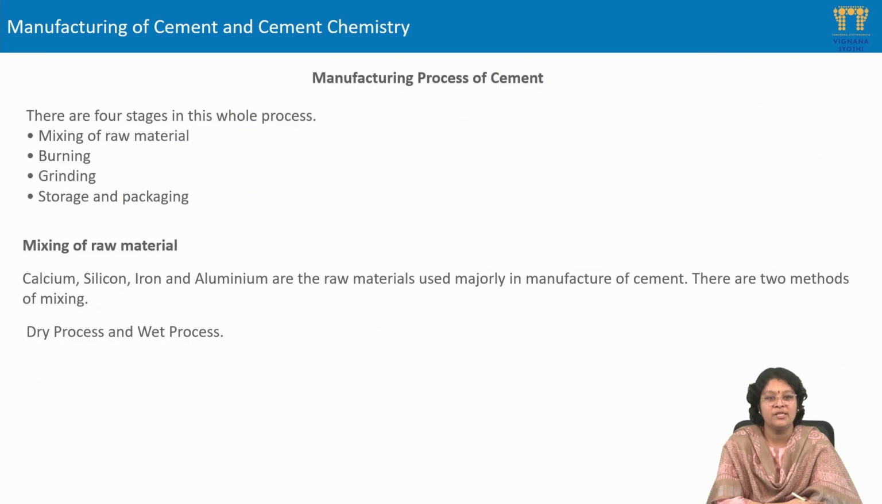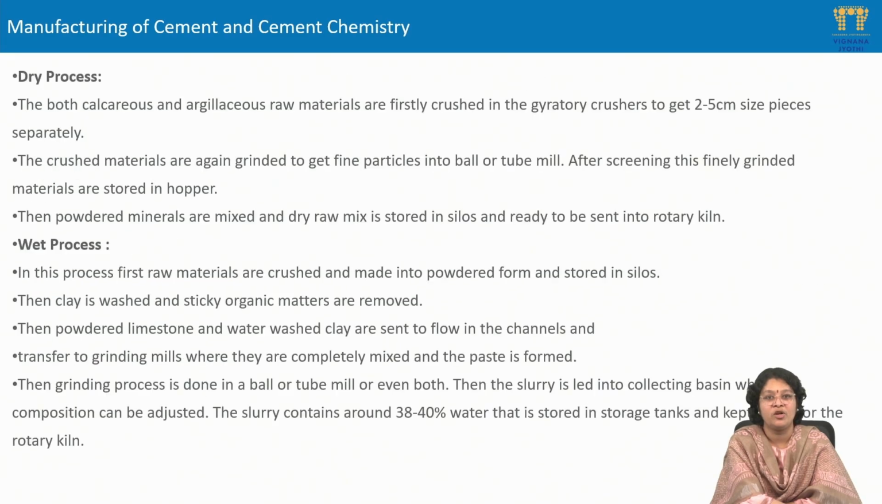Coming to the mixing of the raw materials, there are 2 main materials used for the manufacturing of cement. The first one is argillaceous, the second one is calcareous. Argillaceous materials are materials which are rich in silica, aluminum and iron, and calcareous materials are those which are rich in calcium oxide, like limestone. And 2 processes are used for the manufacturing of cement: the dry process and the wet process.